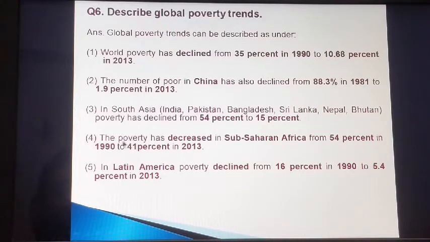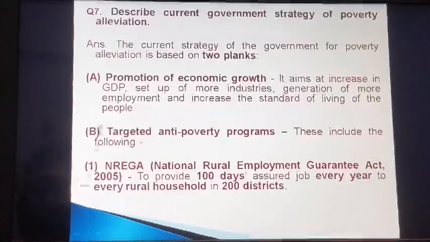Point number 4, the poverty has decreased in Sub-Saharan Africa from 54% in 1990 to 41% in 2013. Point number 5, in Latin America, poverty declined from 16% in 1990 to 5.4% in 2013. So this was the answer to question number 6. Now move on to question number 7. Question 7 is, describe current government strategy of poverty alleviation.